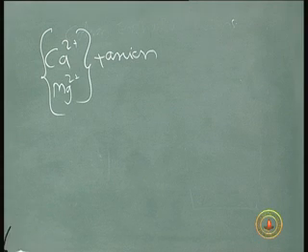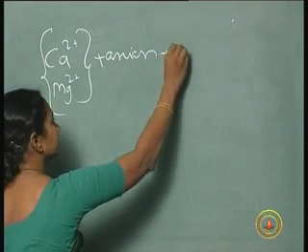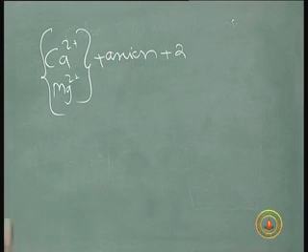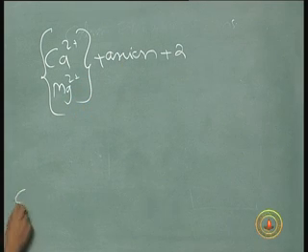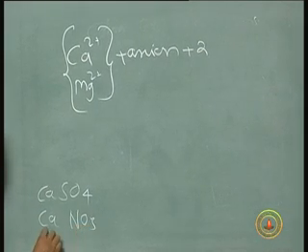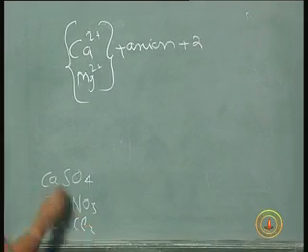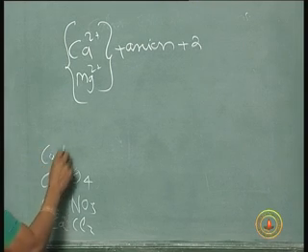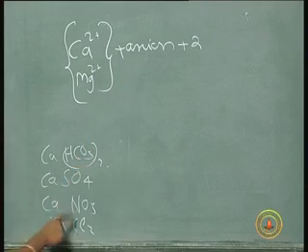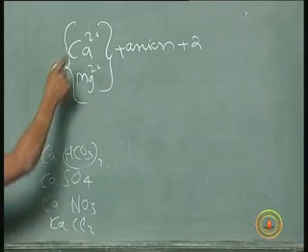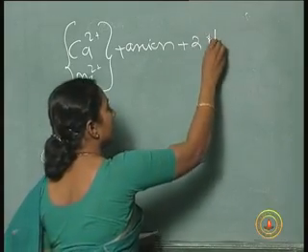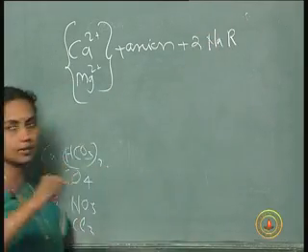The anion is whatever forms the other part of the metal salt present in the water, because calcium may be in the form of calcium sulfate, calcium nitrate, calcium chloride, or calcium bicarbonate. This reacts with NaR, where R is the functional group of the resin.